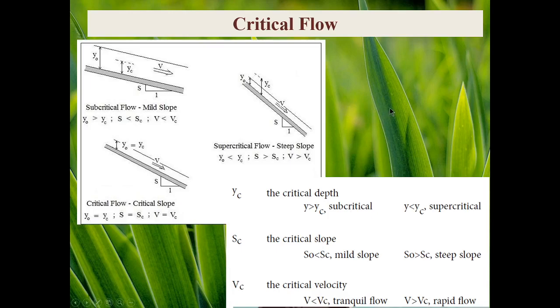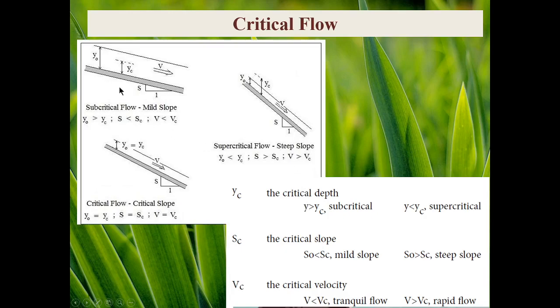When flow velocity v equals celerity, this is a critical condition, and in that condition, we show the flow depth with yc, and we say yc is the critical depth. We can say in this form also: critical depth is a depth in which flow velocity equals the wave celerity.